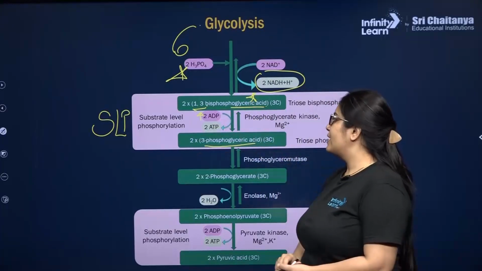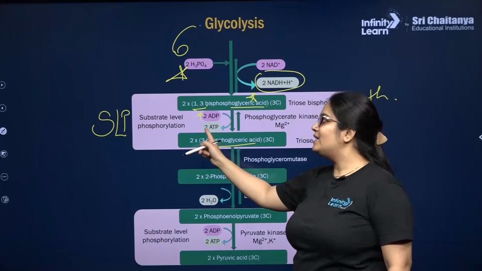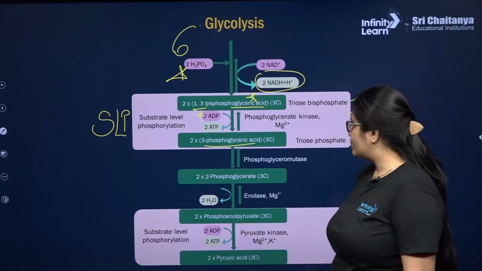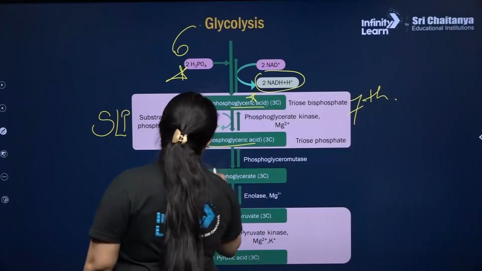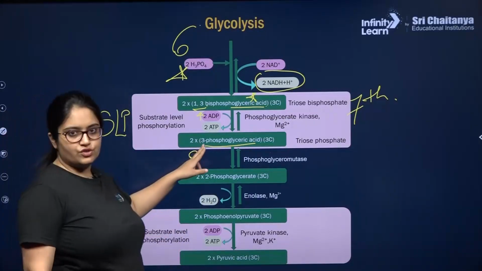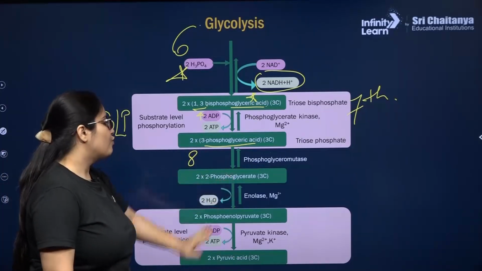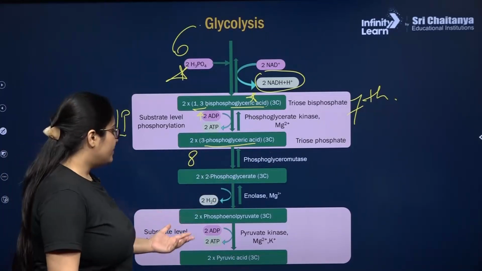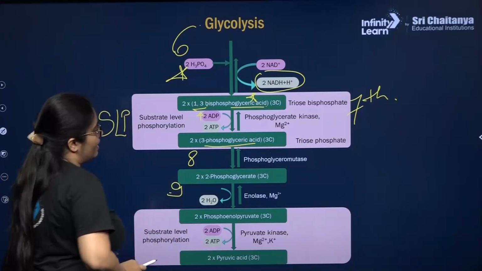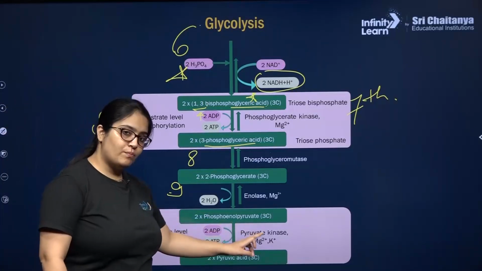Since the 7th step will take place twice, there will be production of 2 ATP in the 7th step using substrate level phosphorylation. Now in the 8th step, what will happen? 3 phosphoglyceric acid will convert into 2 phosphoglyceric acid, a rearrangement of the position of the functional group. And then, my dear students, 2 phosphoglycerate will convert into phosphoenol pyruvate.